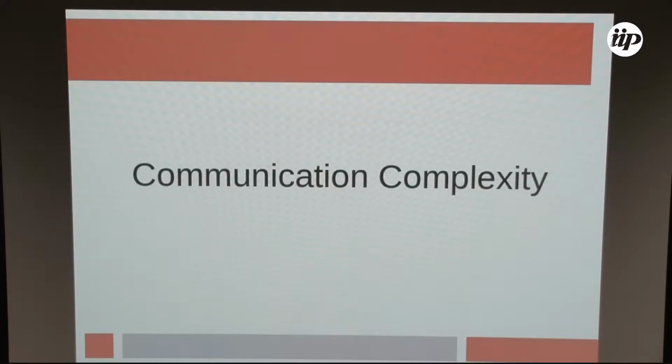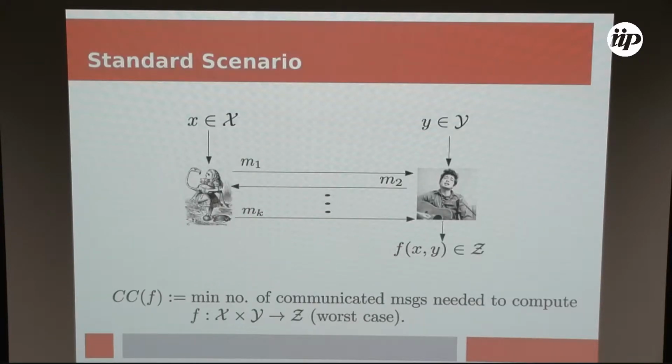Okay, so I will start with a short introduction to communication complexity. In the typical scenario, we have two players, Alice and Bob. Alice gets an input X, Bob gets an input Y, and they want to compute a function f of XY by communicating messages in a distributed fashion. And so we wonder the minimal amount of message they need to communicate, in the worst case of the inputs, to compute f of XY.